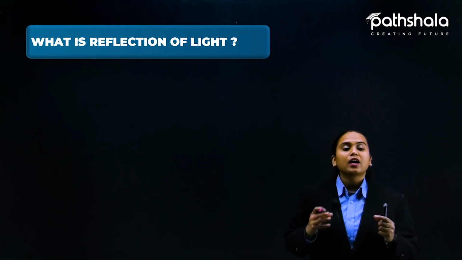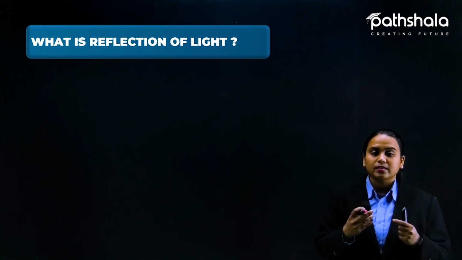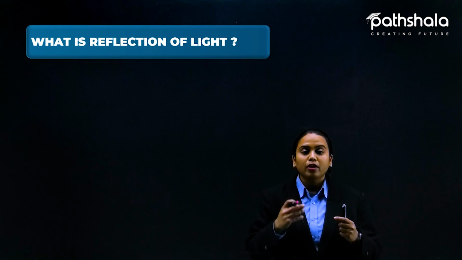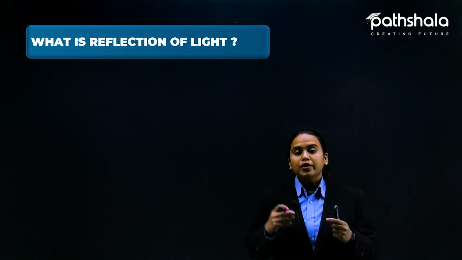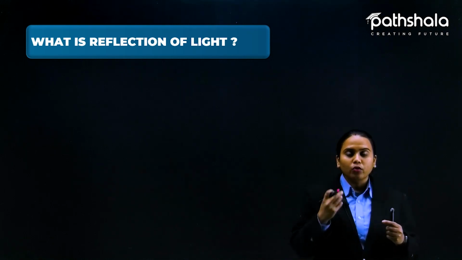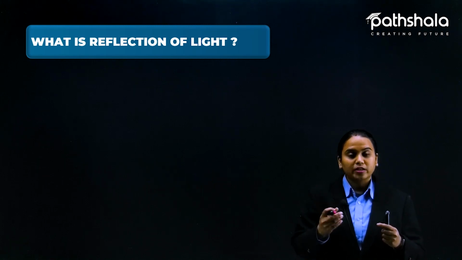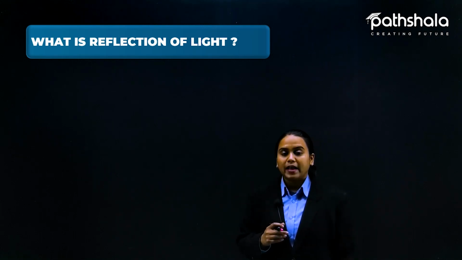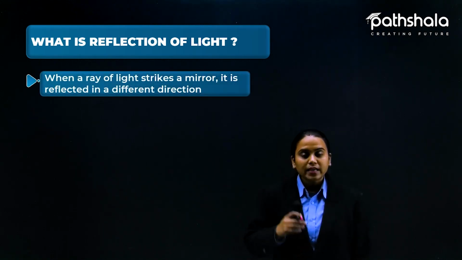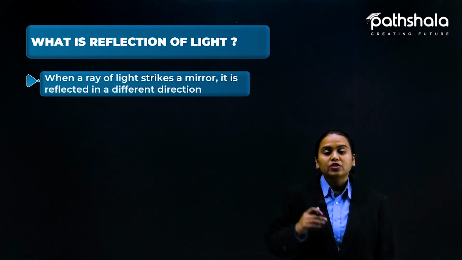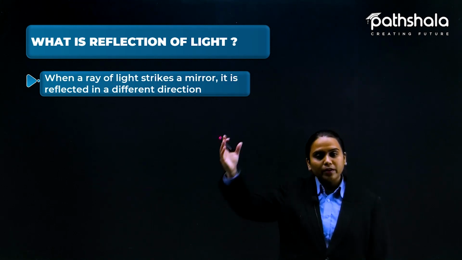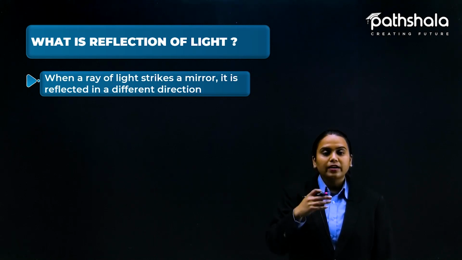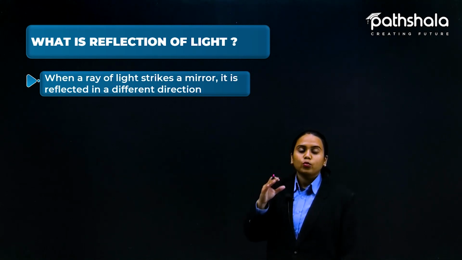So we can say that our eyes are acting as a device that could receive and sense light. Here reflection plays a very good role for us to see the objects. How? Let me tell you. First of all, the name suggests reflection. Reflection means that the light ray strikes any surface like a mirror, or any kind of surface like the screen you are watching right now. So it is throwing light towards you.